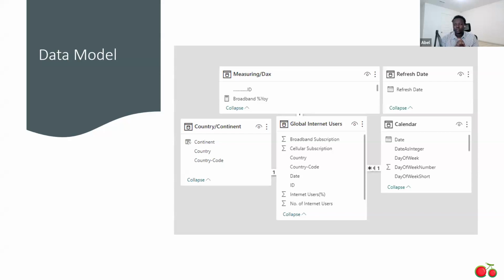Looking at my data model, I had 5 different tables. The first one was measures/tasks, which showcases the different columns that I had, new columns that I created after importing the data into Power BI. We have the different measures that I created while working on the project. We also have my refresh date, which showcases which date the data was last refreshed. In the bottom left, we have country/continent, which showcases what kind of countries I had, what continents, and which location the data came from. We also have global internet usage, which showcases all the different facts that we have from the main data set. Last but not least, we have calendar, which showcases the different dates in my data set.